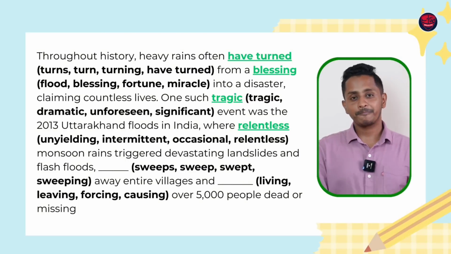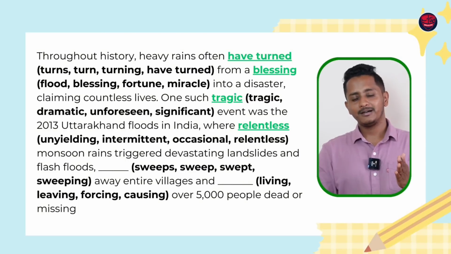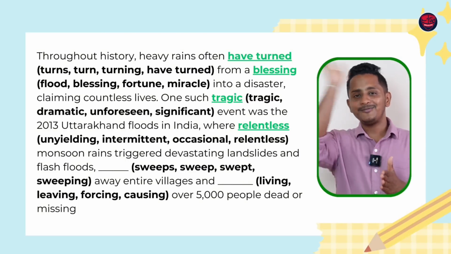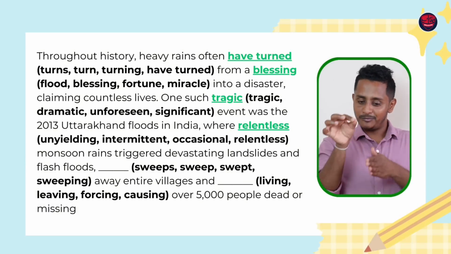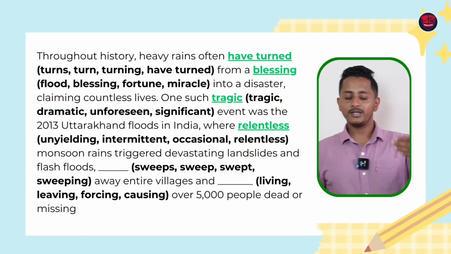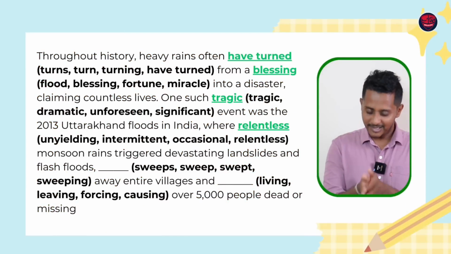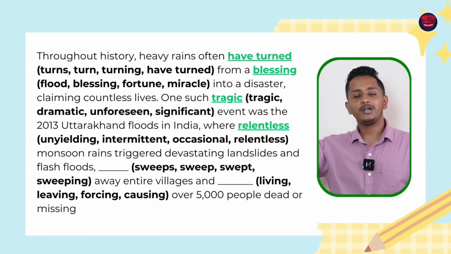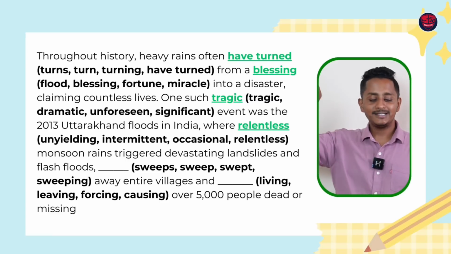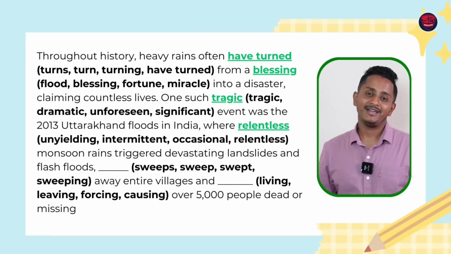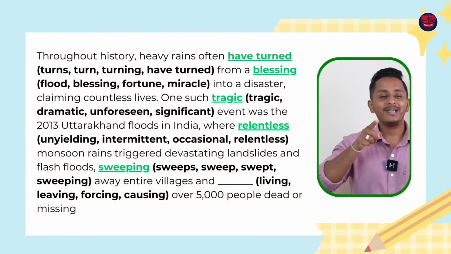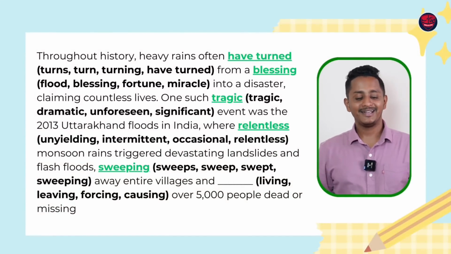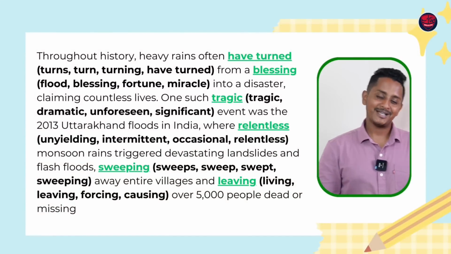End of a sentence. He went to a market. End of a sentence. Leaving his phone in the home. Leaving, not left or leave. So when it's the end of a sentence, you put a full stop. Here, monsoon rains triggered devastating landslides and flash floods. It's a full stop. If you still want to continue, use a connector, and it swept away. And if you're not using that, put a full stop. If you're not using a full stop either, then use ing. It's called a gerund. Sweeping away entire villages and leaving over 5,000 people dead or missing.